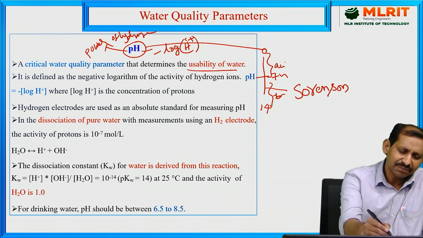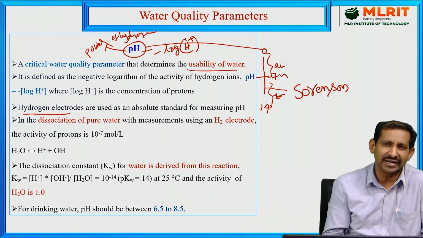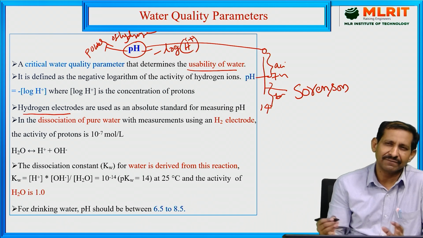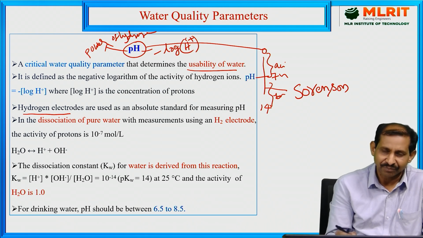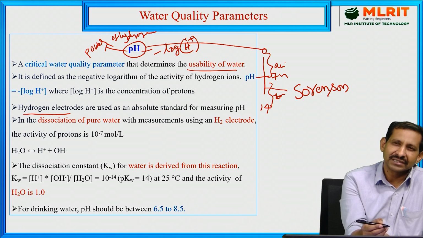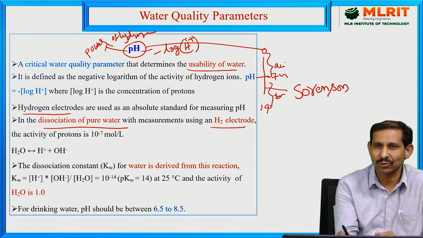Generally, the pH of a solution can be determined by using hydrogen electrodes. There are different electrodes, but the hydrogen electrode is widely used for the determination of the pH of a given solution. First, we check the pH of water through the dissociation of water, measured using the hydrogen electrode.